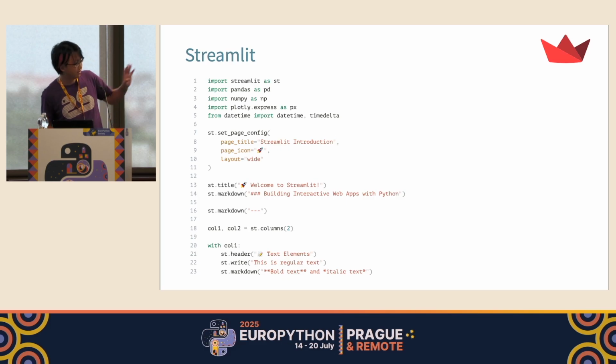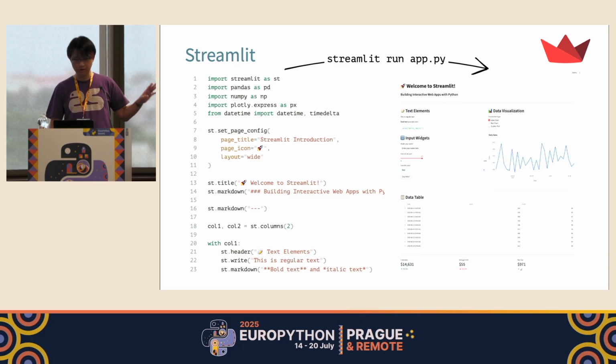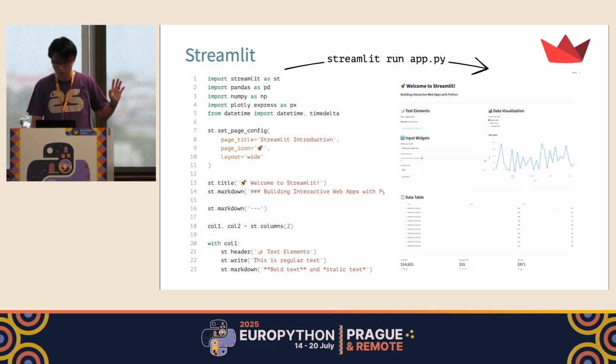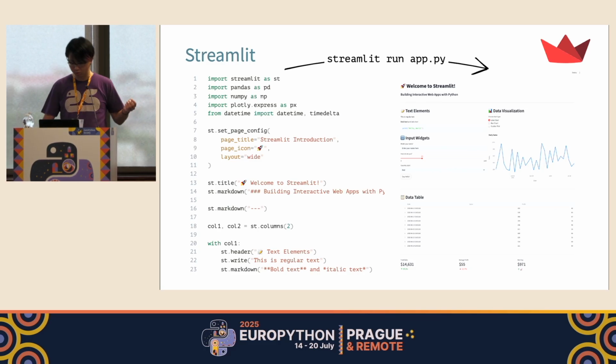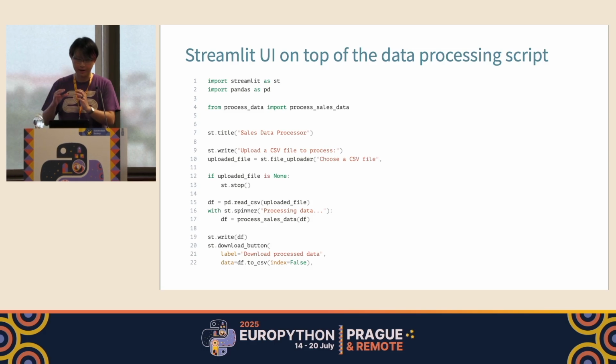For example, again, this is a sample, so you don't have to take a closer look into it. Anyway, if you write some Python script like this and run the streamlit run command in the terminal, you will get access to a web-based application, including some visual and interactive widgets that show various types of data, charts, graphs, or tables. So the next idea is to use Streamlit or some frameworks like that to add such a web UI on top of the data processing script we have written in the previous chapter.